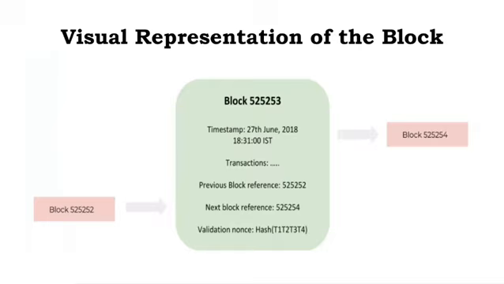So each and every block will hold its data for your reference. It will have a block name, then the block nonce, and the hash pointer showing a reference to the previous block as well as a reference to the next block. This is about the visual representation of the block.